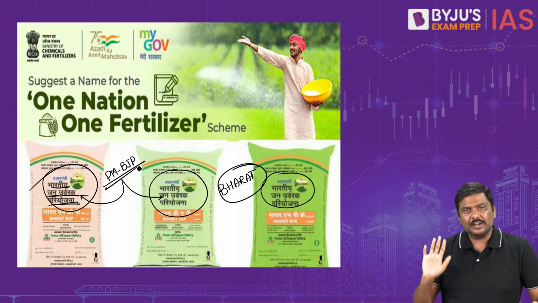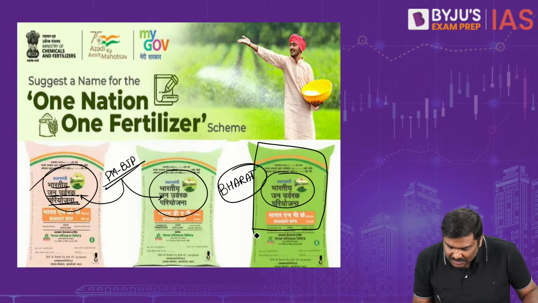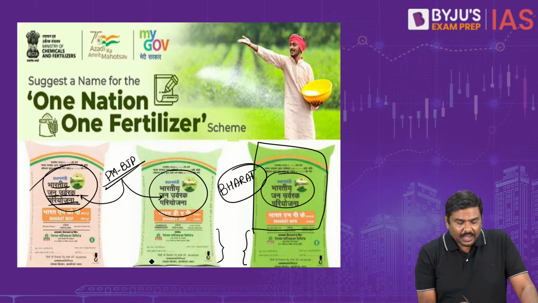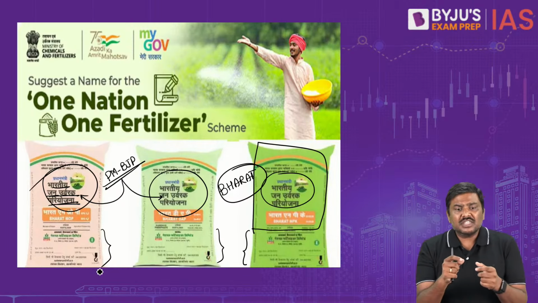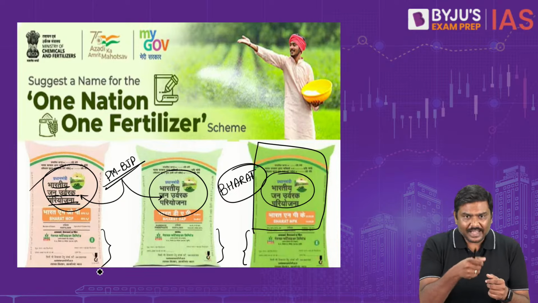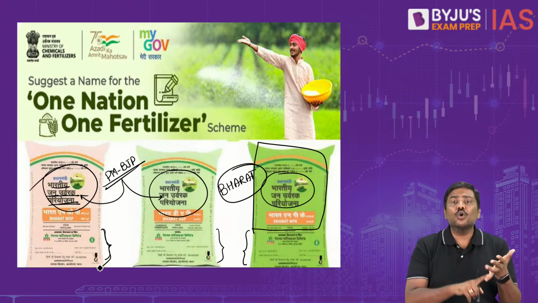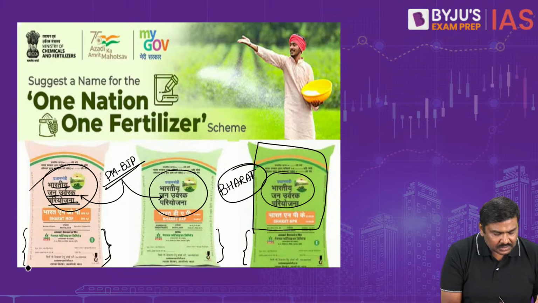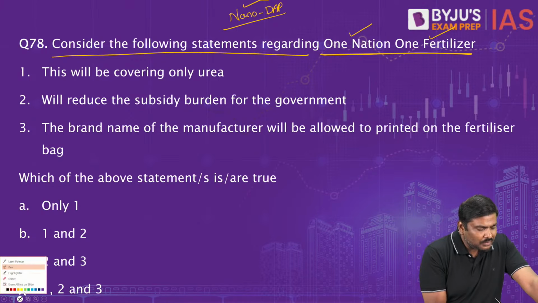But this will be the brand name. In two thirds of the bag, this will be the branding. In the remaining one third part of the bag, the private sector or any company which has manufactured this, their information will be provided. The logo of the company or any producer, the name of the company, etc., will be provided in one third part of the bag. This is basically the idea of one nation, one fertilizer.